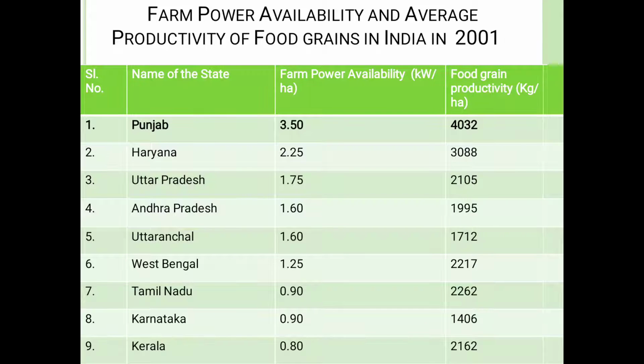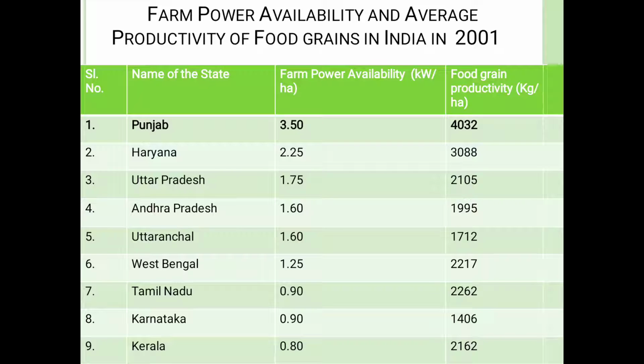Farm power availability and average productivity of food grains in India in 2001, state by state. First, Punjab: farm power availability is 3.50 kilowatt per hectare and food grain productivity is 4032 kilogram per hectare.